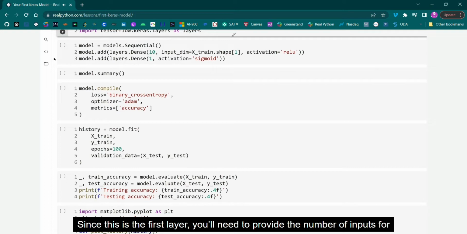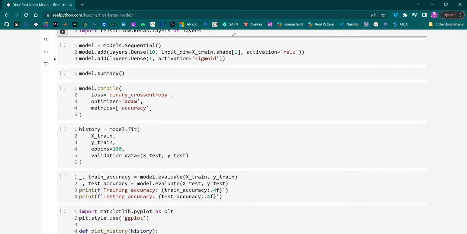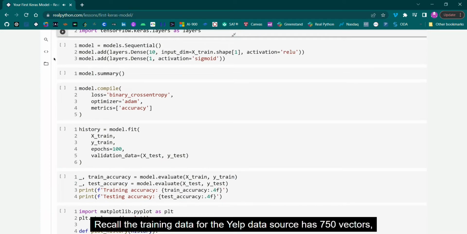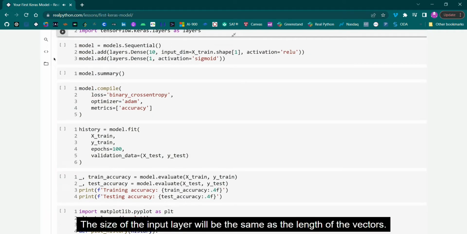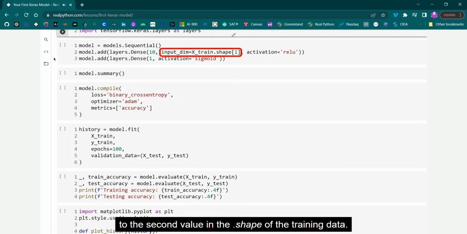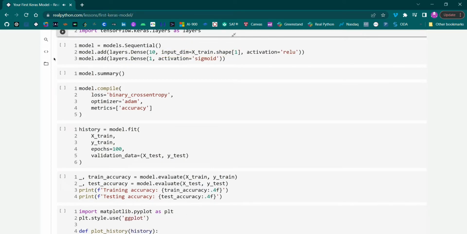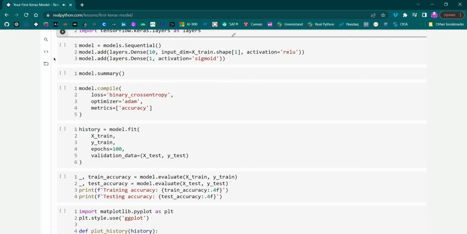Since this is the first layer, you'll need to provide the number of inputs for the layer to expect from the vectors. Recall the training data for the Yelp data source has 750 vectors, each of length 1714. The size of the input layer will be the same as the length of the vectors. Set the input_dim keyword argument to the second value in the shape of the training data. And finally, set the activation keyword argument to ReLU.